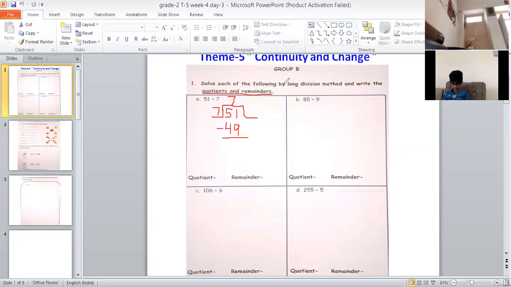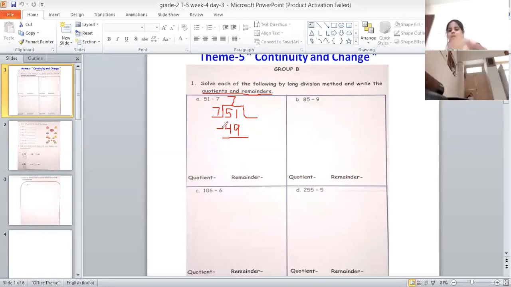Now what we have to do is subtract these two numbers. Bilvika, please unmute yourself. Now you tell me, is it possible to take away 9 from 1?